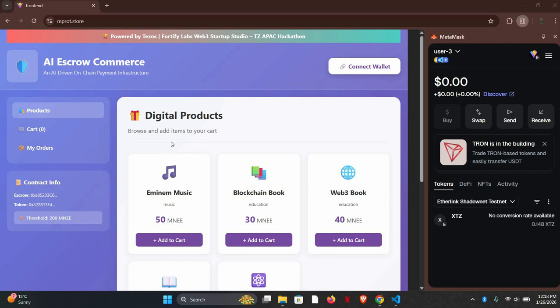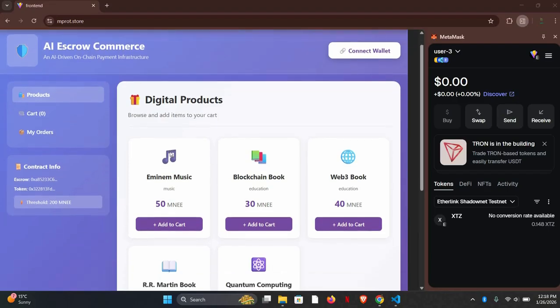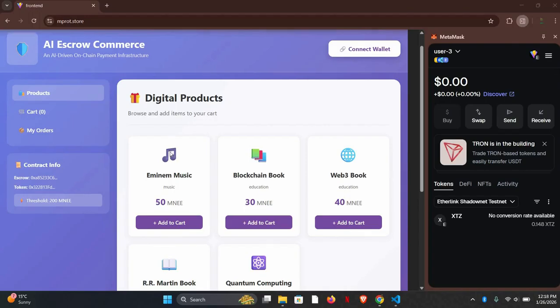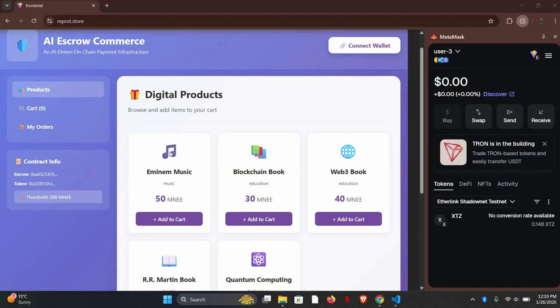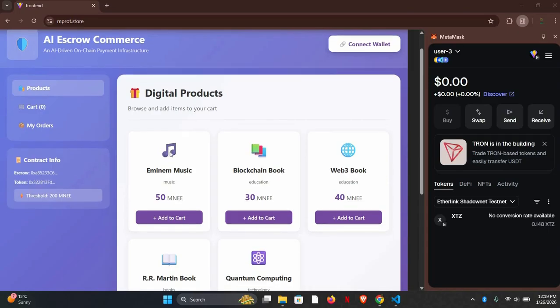Today I am presenting a privacy-first Web3 e-commerce decentralized app powered by AI and smart contract Escrow. In traditional online shopping, users are forced to share sensitive personal information: email, phone number, bank details, and even identity documents. This data is centralized, stored permanently, and often sold to third parties, leading to privacy loss, spam, and fraud.